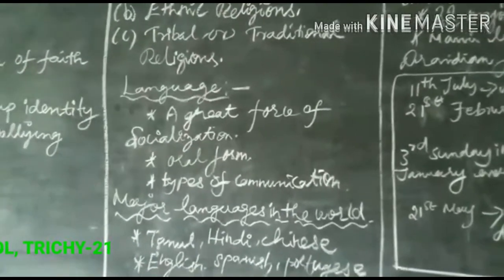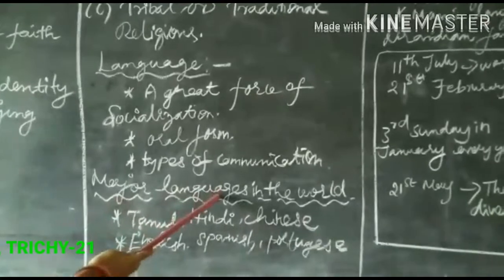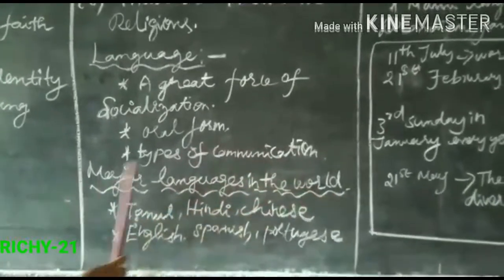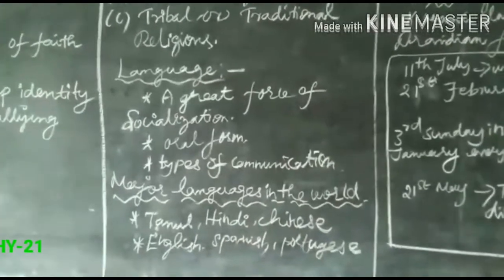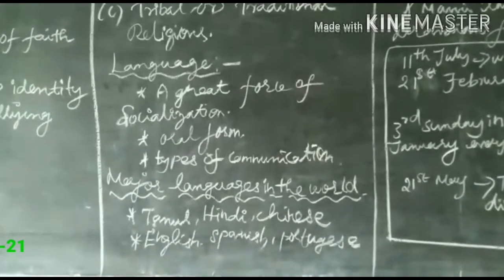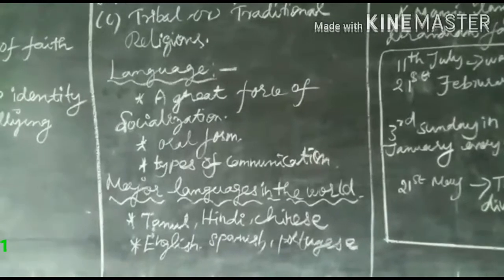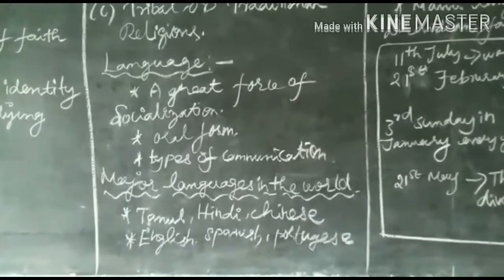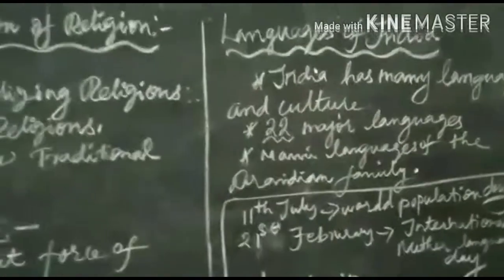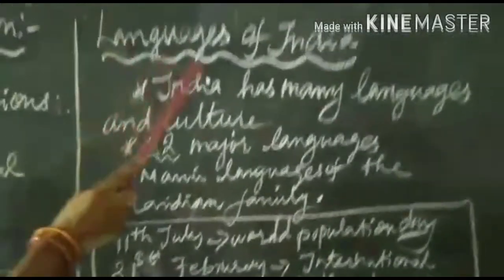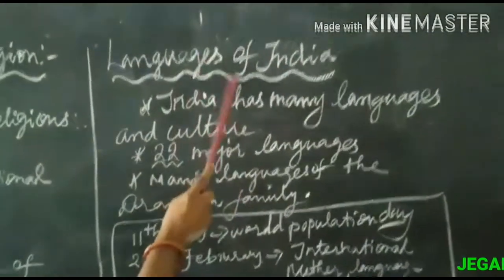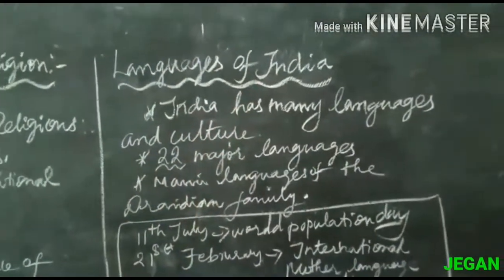Next, we discuss the major languages in the world: Tamil, Hindi, Chinese, English, Spanish, Portuguese, Russian, Arabic and German. These are the major languages in the world. Next, languages of India.